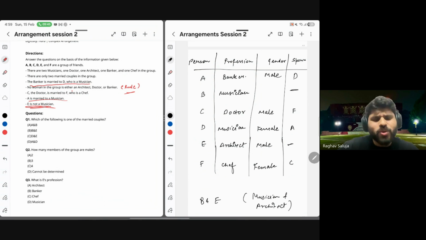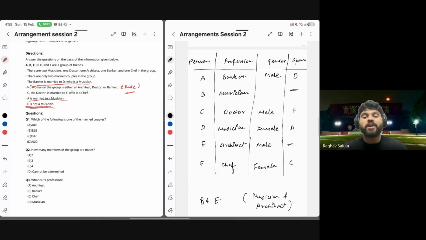Now, does our rule talk about the gender of musician? No, it doesn't. It says no woman can be an architect, doctor, or a banker. Correct? So all we can concretely say is that if you're an architect, doctor, or a banker, you have to be a male. Does it talk about musician, that a musician has to be a male or a female? It doesn't, right? Nowhere anything is talked about the gender of musicians.